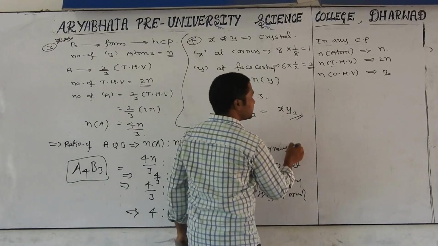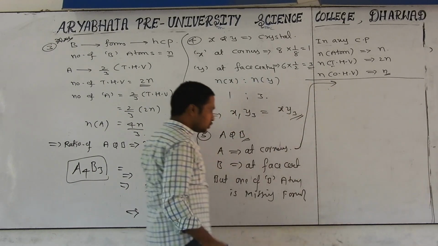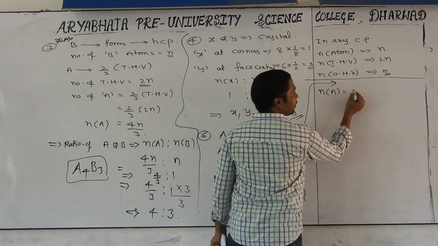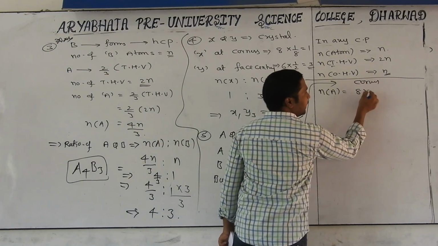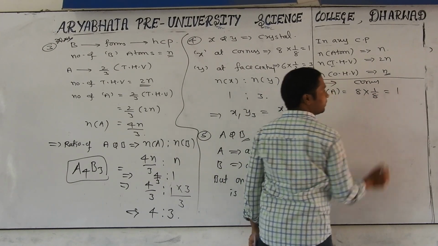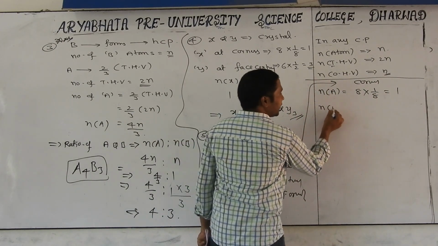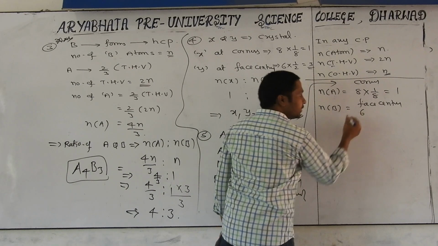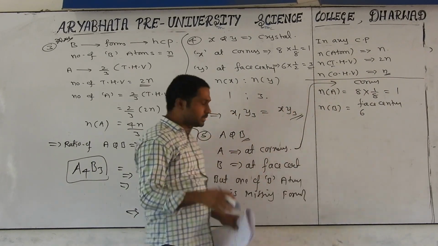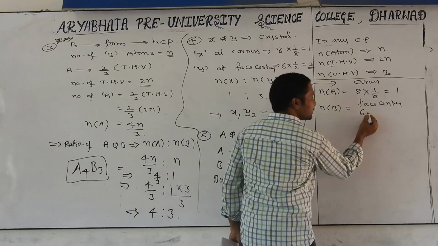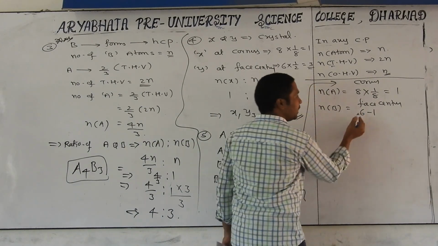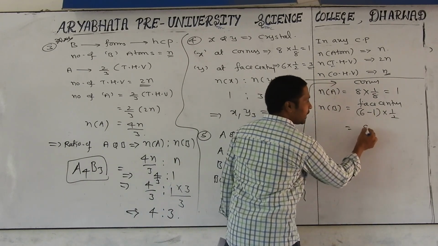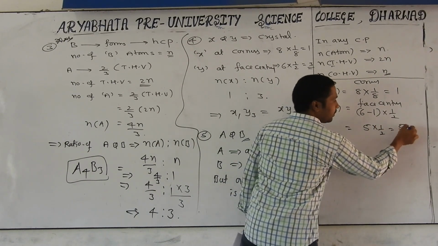Just see carefully as I write here. Which atom is at the corner? A. The number of A atoms: how many corners? 8. Contribution 1 by 8, so that is 1. The number of B atoms: they are at the face centers. How many will come? 6 face centers. Are all present? No, one is missing. So from 6, one B particle is missing, minus 1. After that, the contribution is 1 by 2. Then 5 into 1 by 2 is 5 by 2.